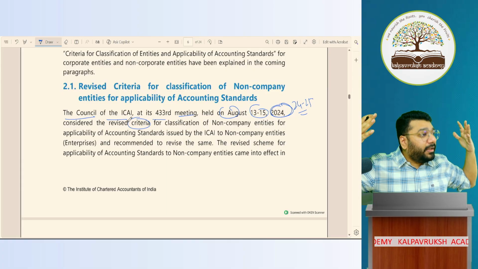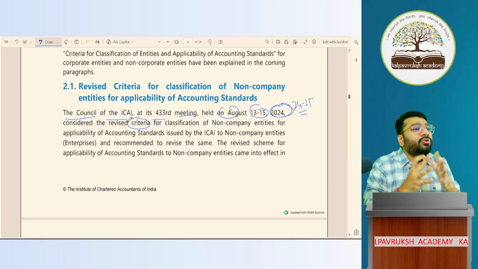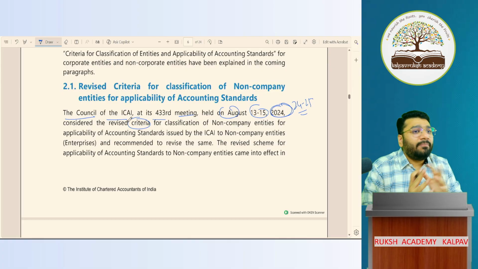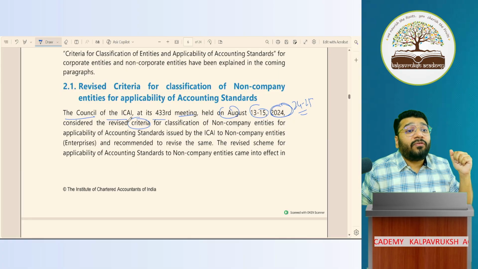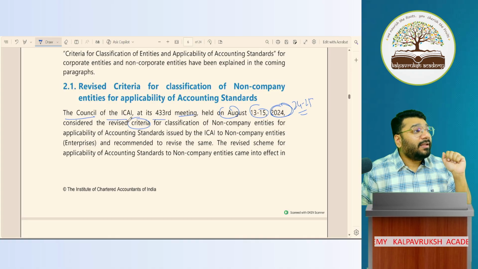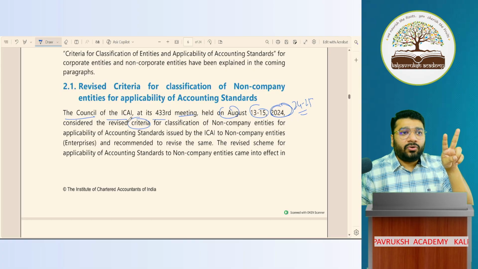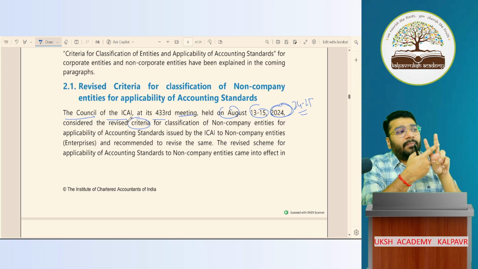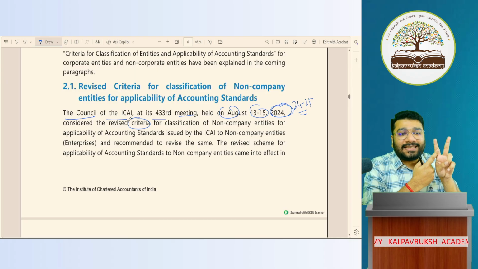It was very complicated, so they wanted to ease life. What they said is, we will reduce so many criteria and bring it down to 2 categories, like how we have for applicability of AS for corporates: SMC and non-SMC. For AS applicability to a company, big company and small company. Big company, all AS applicable. Small company, AS with relaxation and exemption.